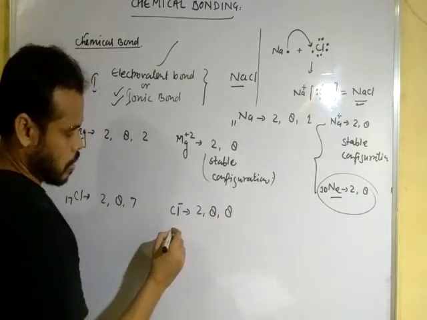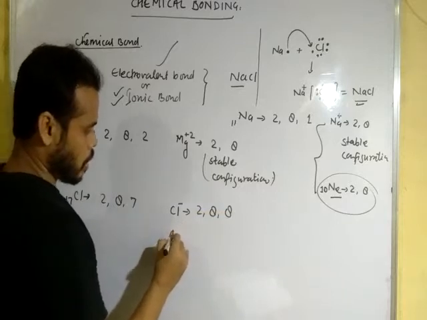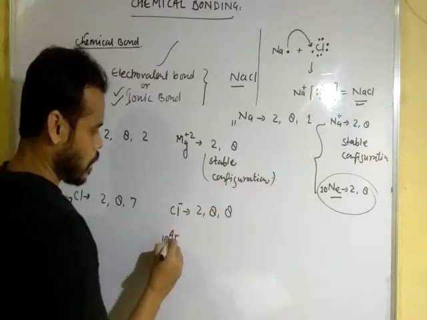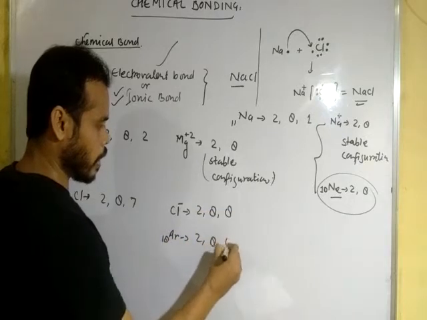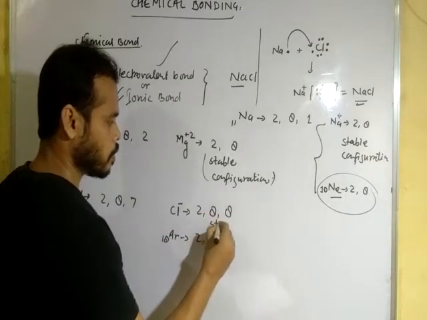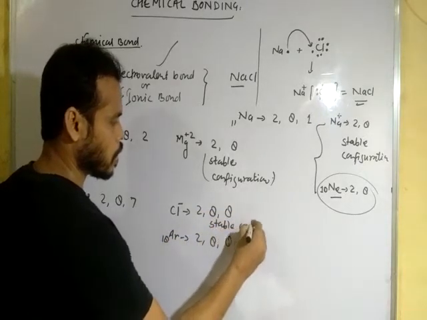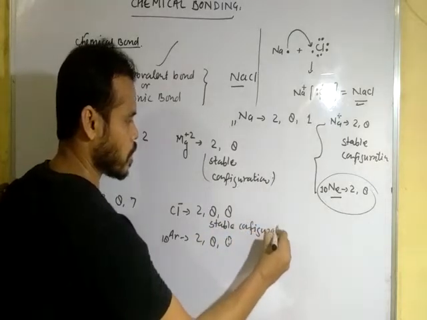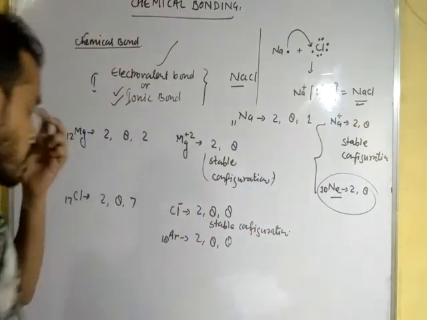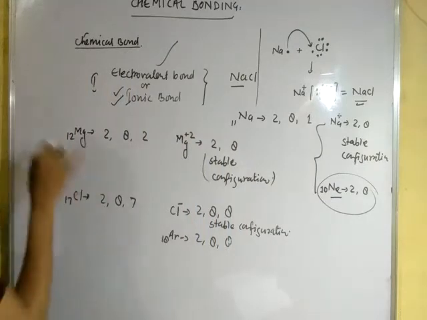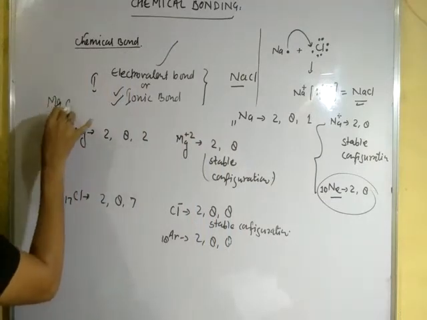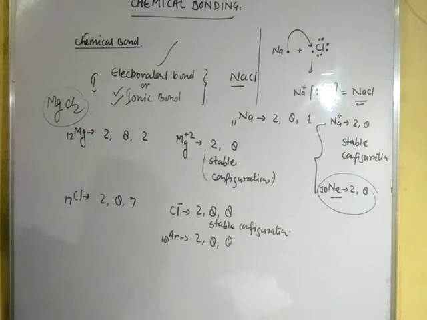This is the same structure as argon 18, 2, 8, 8. This is a stable configuration. Okay, dear student. So the structure of magnesium chloride MgCl2, how is MgCl2 formed?